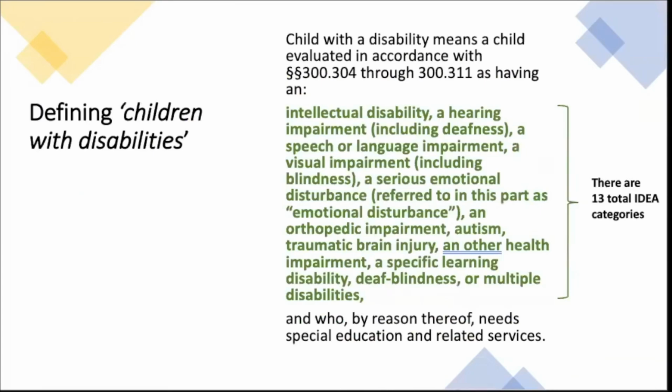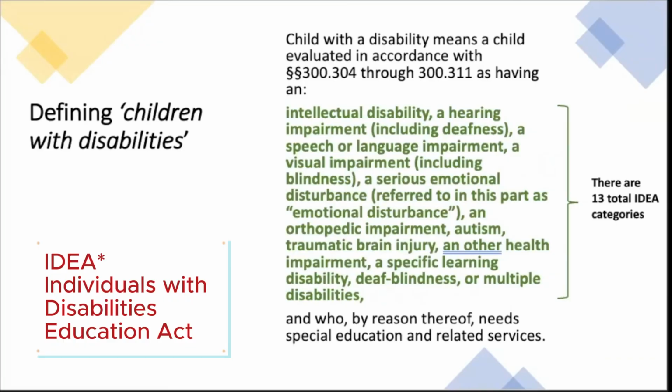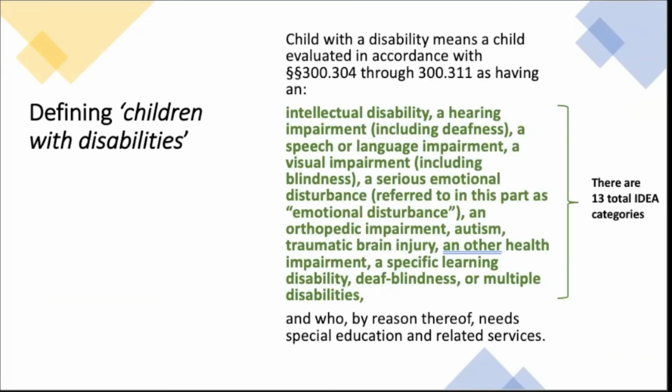The very next part we're going to go into is looking into all the disability categories within IDEA. The first thing we need to look at is how IDEA defines children with disabilities. A child with a disability per IDEA means a child evaluated in accordance with those numbers. There are very specific parts of the legislation, which is all in the next slides. So don't worry. Having any of these listed IDEA categories of disabilities, there are 13, and who by reason thereof needs special education and related services.